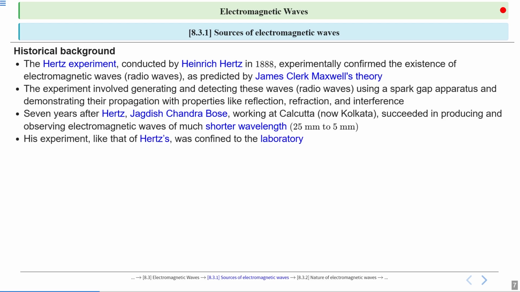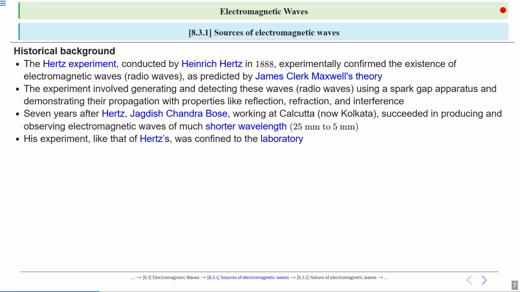His experiment, like that of Hertz, was confined to the laboratory. That experiment was for laboratory use only, not practical use. His experiment was only to produce the waves. But what is the use of waves nowadays? Electromagnetic waves, radio waves, are used in which sector? For telecommunication.